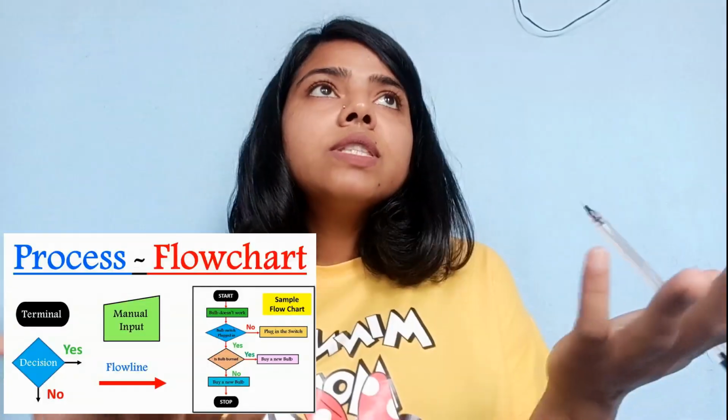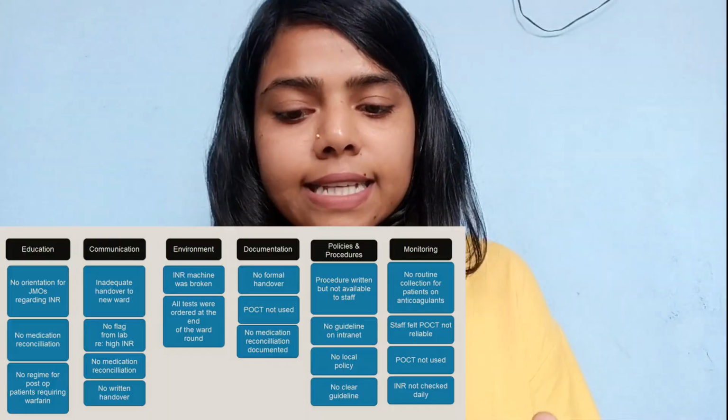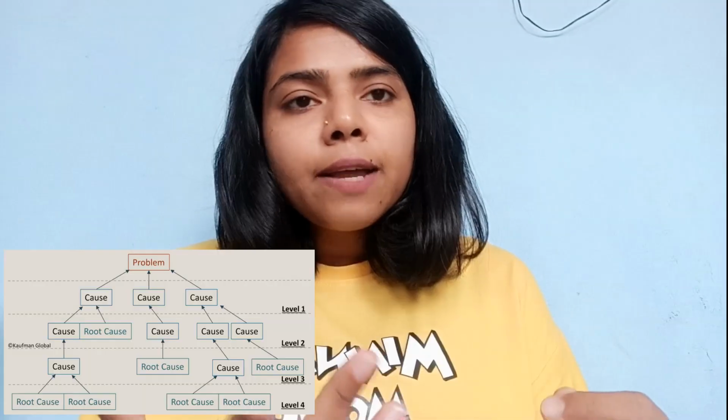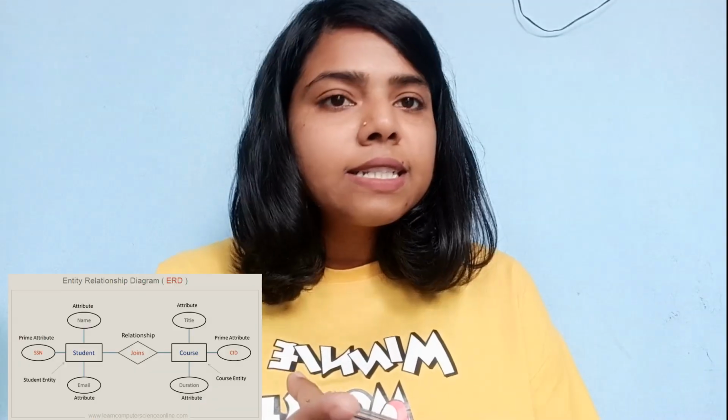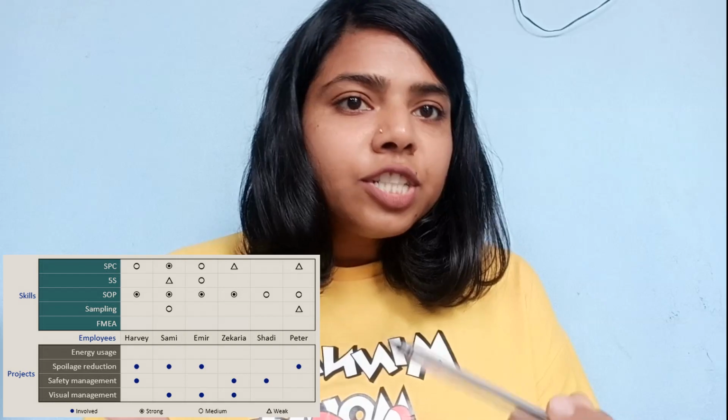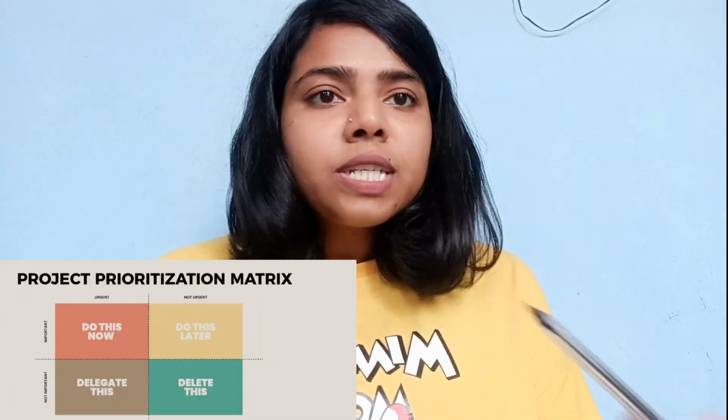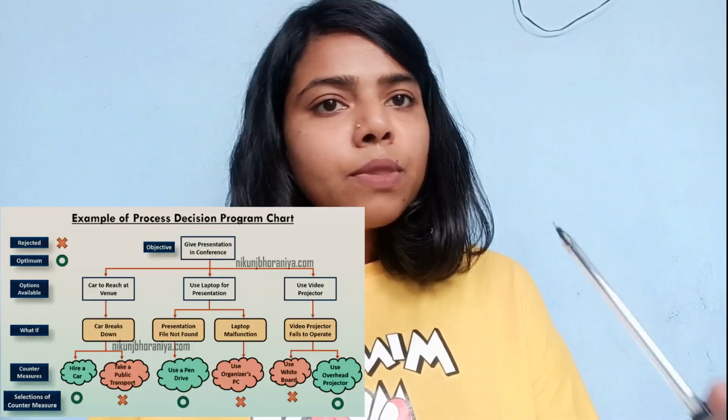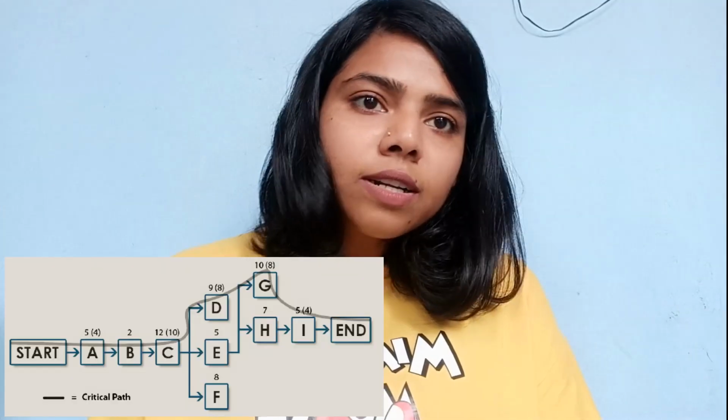While the 7 new management and planning tools are the affinity diagram, tree diagram, interrelationship diagram, matrix diagram, prioritization matrix, process decision program chart, and activity network diagram. Those are mentioned, and we'll be discussing a little bit about those charts.